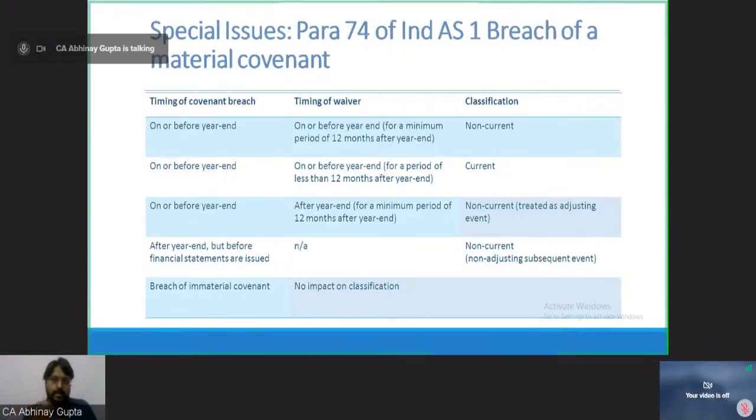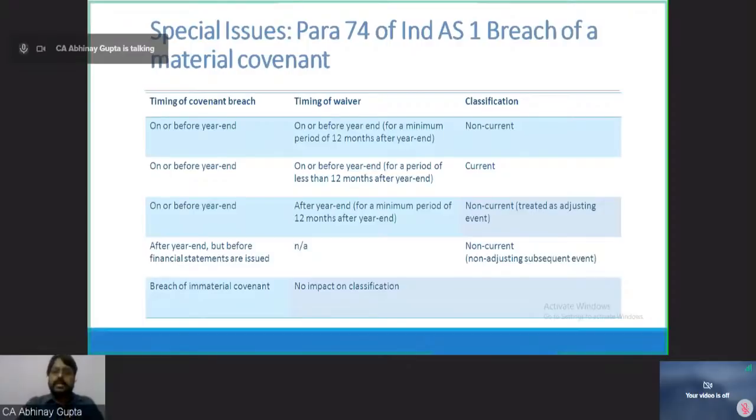So I have received a waiver after the 31st March but before the approval of the accounts. So again, this event is an adjusting event. The timing of the waiver is on or before the year end for a period less than 12 months after the year end, so it will be reflected as current. Now, if the breach has happened on or before 31st March, and the waiver has come to me for a minimum period of 12 months, then this event is an adjusting event and the liability will continue as non-current.